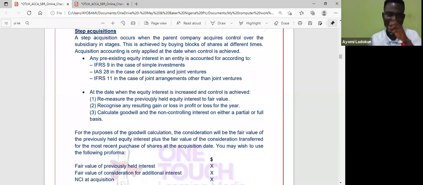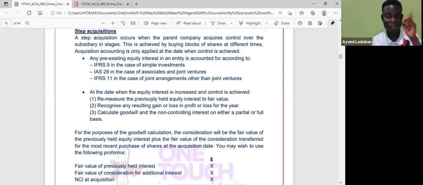Now, at the date control is obtained, listen here. When it comes to step acquisition, when I obtain control, everybody knows what control is now. Apart from some exceptions, once I have more than 50%, I have demonstrated control for the purpose of the exams. Even though, because this is SBR, the examiner might pick you up to say it's not all the time that having more than 50% equity interest in a company demonstrates control.